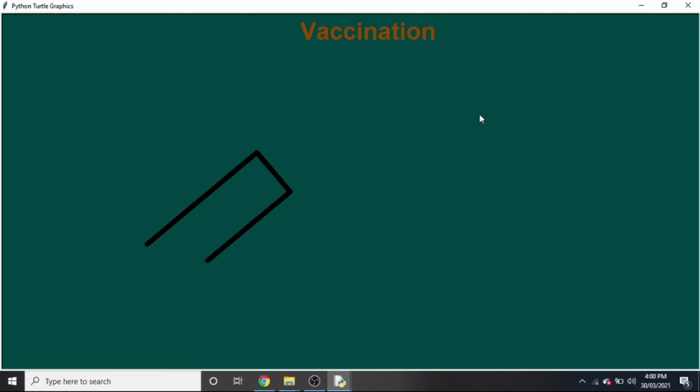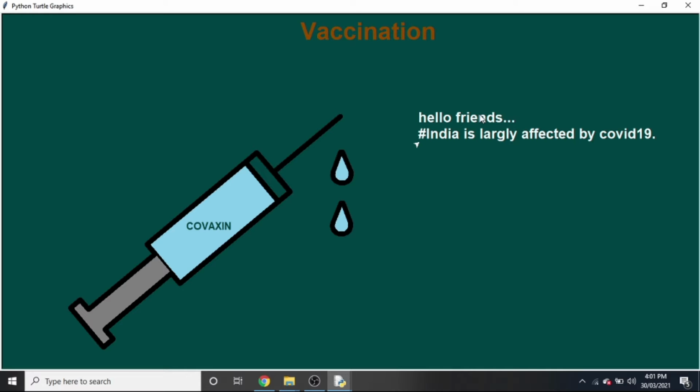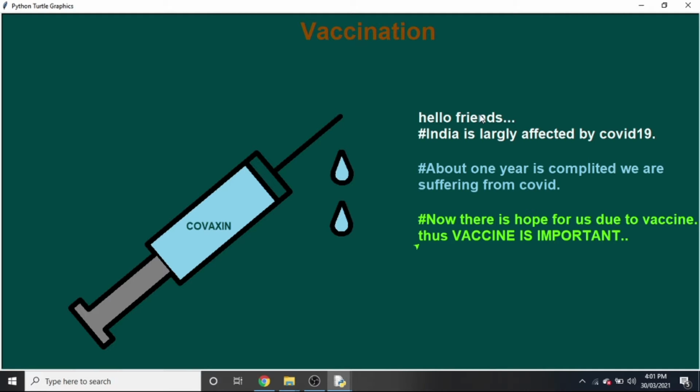In the first screen I display an injection which represents the COVID-19 vaccine, that means Covaxin. To make the injection I use a for loop for making rectangles and lines on that screen. The drops are made by using a line and a half circle, and messages are displayed by using the turtle.write function. The spacing, the time between two displayed messages, is given by the time.sleep function in the time module.